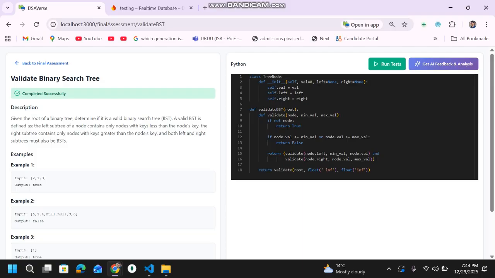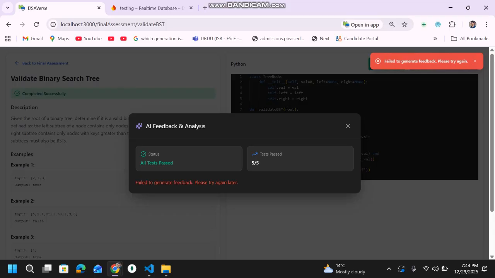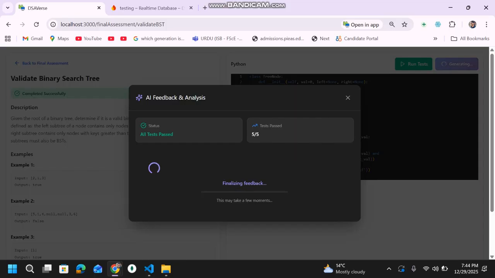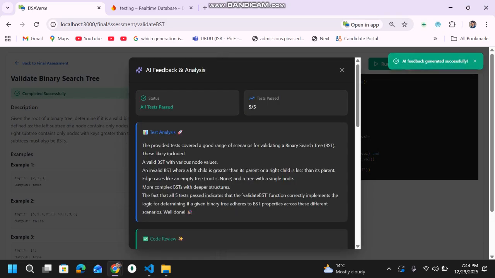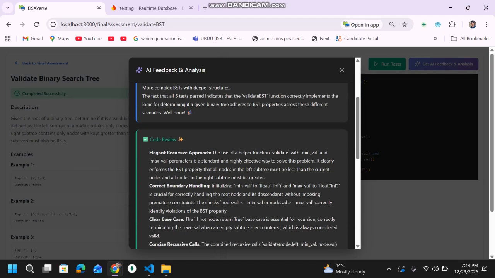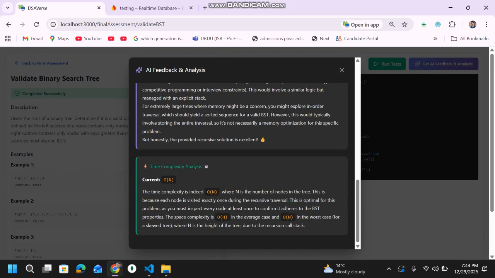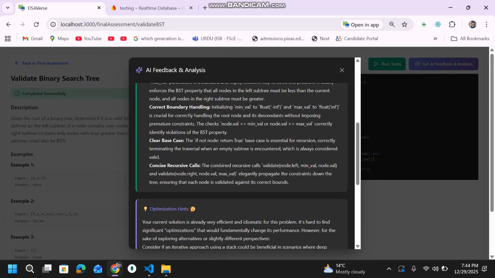So let me show you the feedback you can get here. This appears only when you pass all the test cases. There's some issue because this requires a good internet connection. My internet connection is fluctuating a bit. That is why, look, now it generated. This was the reason previously that the initial assessment was also having problems. You are using LLMs. It also tells you about the complexity, like the optimization hints.